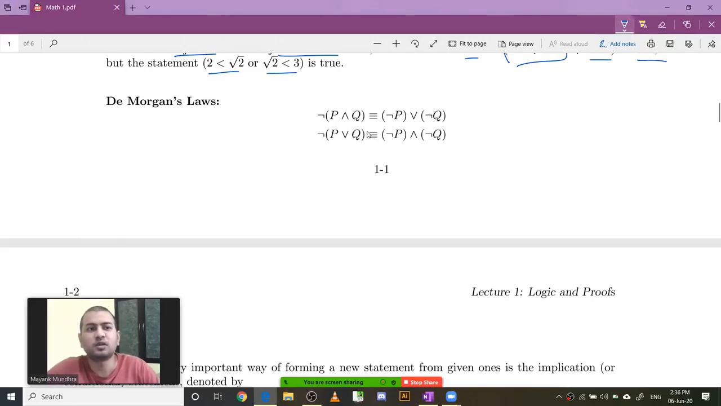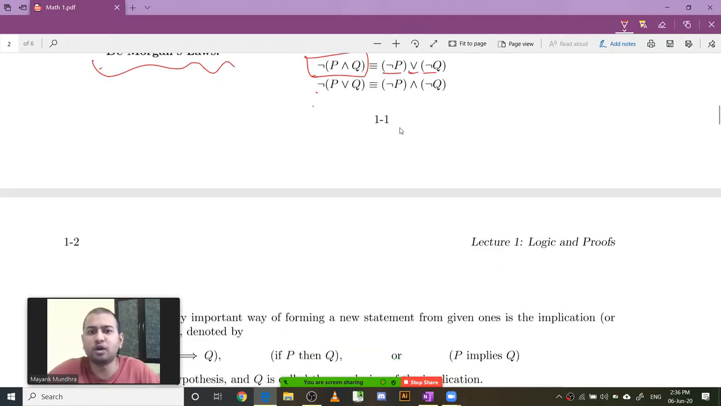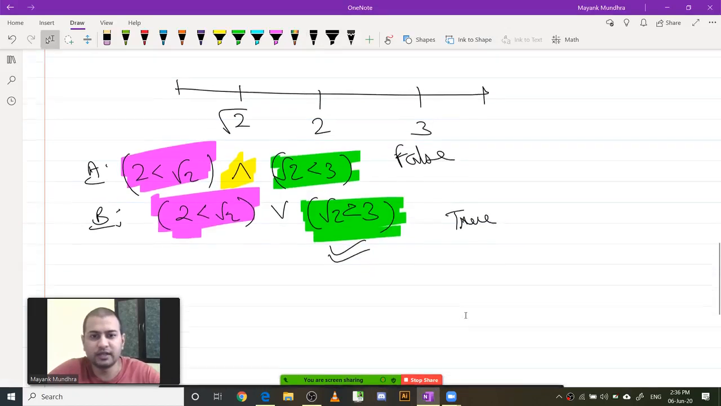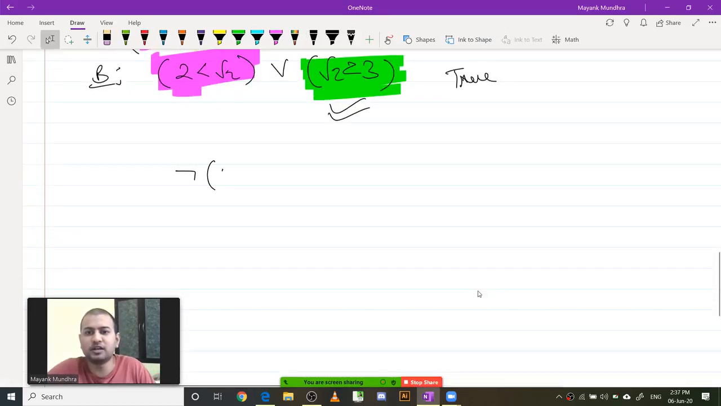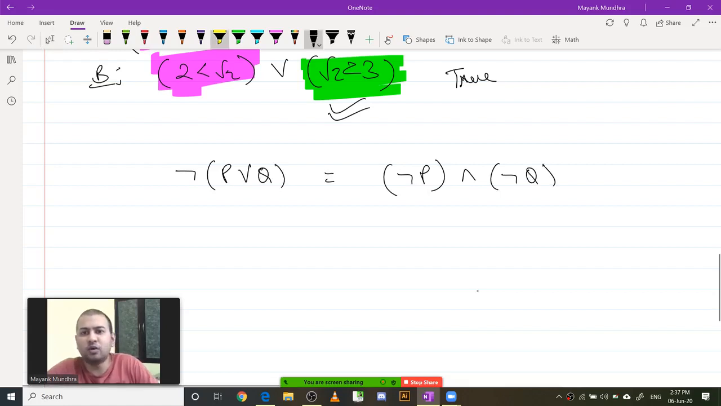So, De Morgan's laws. De Morgan's law states that the negation of P and Q is the negation of P or the negation of Q, and the negation of P or Q is the negation of P and the negation of Q. What we are trying to say here is that when you put a negation in front of P or Q, you basically get the negation of P and the negation of Q. Notice how the negation goes inside and flips the disjunction into a conjunction.